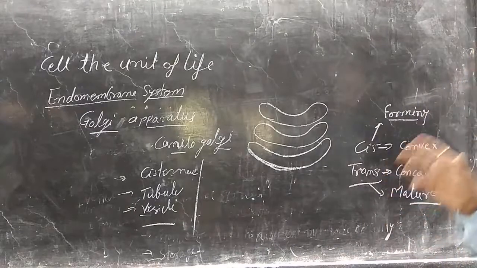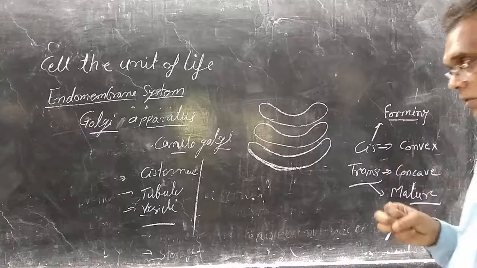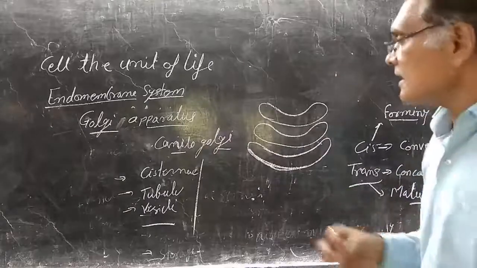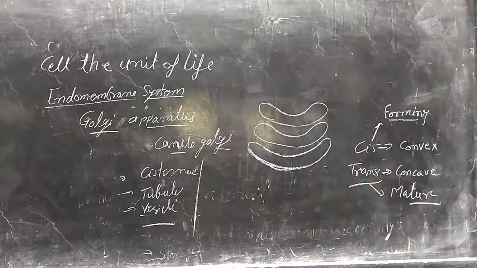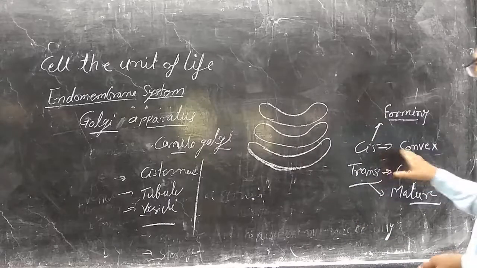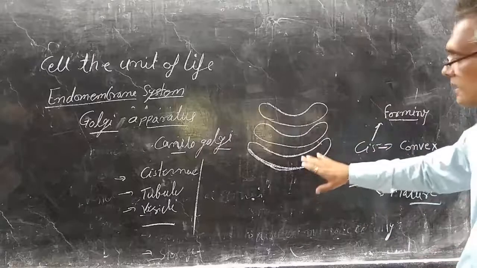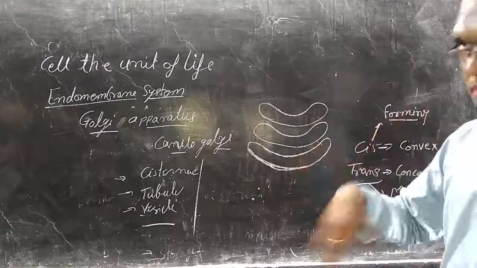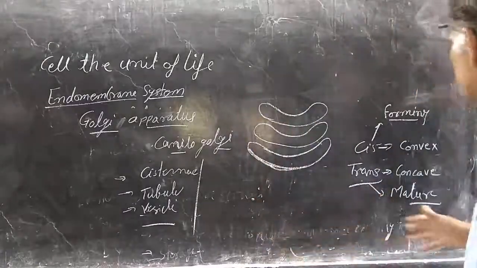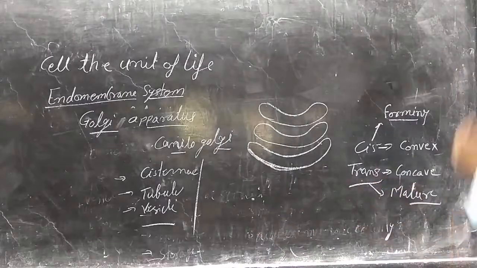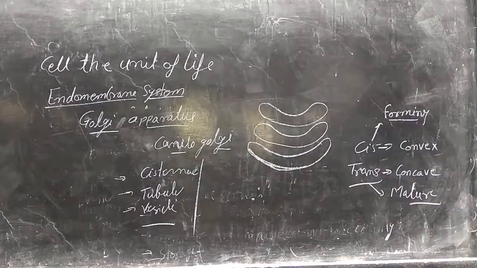Any substance or molecules formed inside the cisternae of the ER will be transported to the cis face or convex face, and after maturation they will be released through the mature face or trans face. So they are interconnected faces.